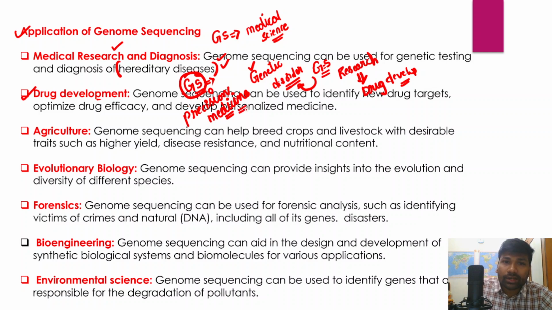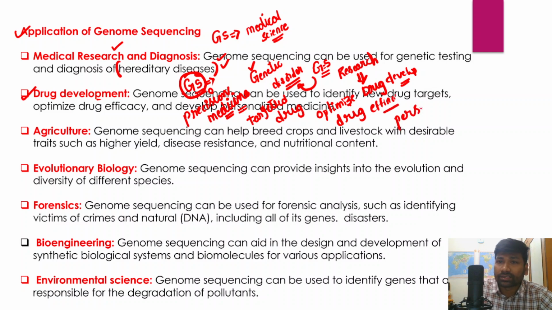And this precision medicine can also result in targeted drug delivery, and we can optimize drug efficiency and personalized medicine, right? Personalized medicine can also be developed through this particular method.